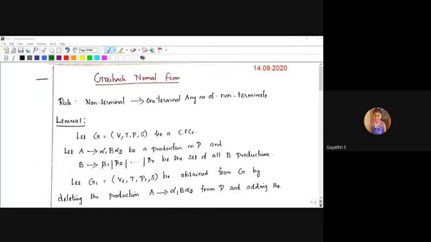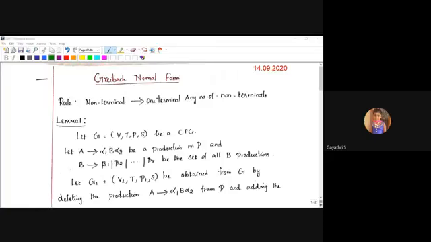For today's session, the topic is Greibach normal form. We have already completed Chomsky normal form. What are the rules we should follow in Chomsky normal form? The production rules are in the form of what? Actually, only two types of productions are available in Chomsky normal form.